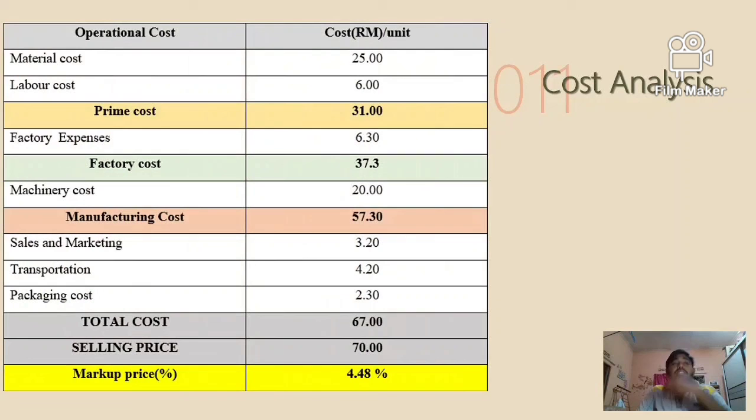Cost analysis. Our total cost of the hair dryer is 67, and our selling price is 70. From that we can calculate a markup price of 4.8%. Comparing the total cost and selling price, we get a profit of 3 ringgit for each unit.